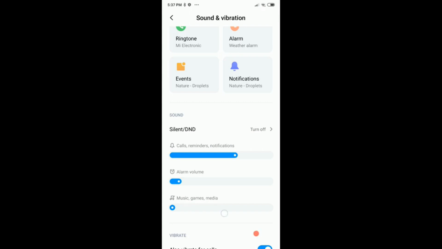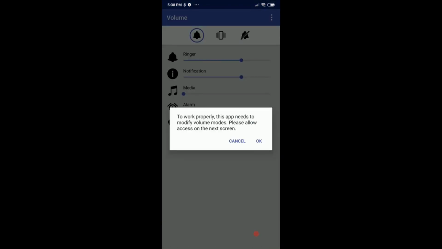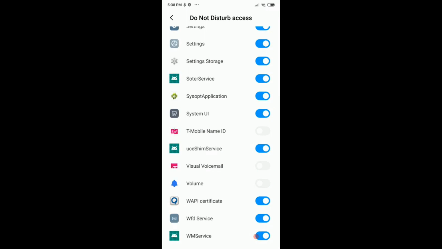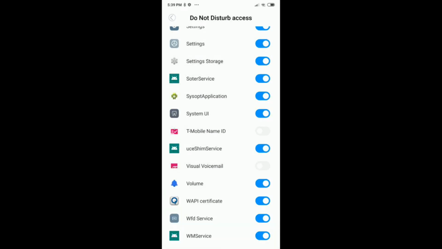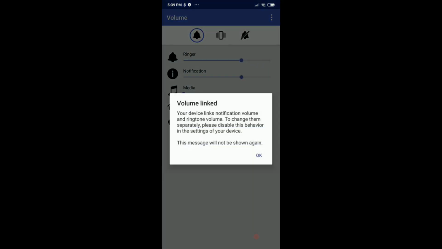like I have installed one here. So here we have this volume control. Some of these apps are called Volume Butler or whatever, and of course we have to give all the access. So here we are on the volume here. So I allow this to regulate this, and now I can change this.